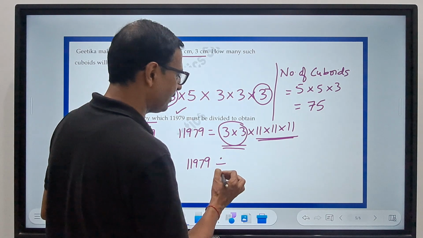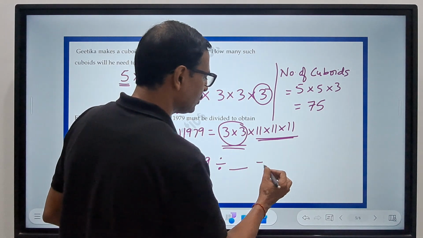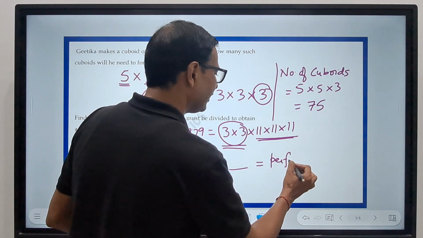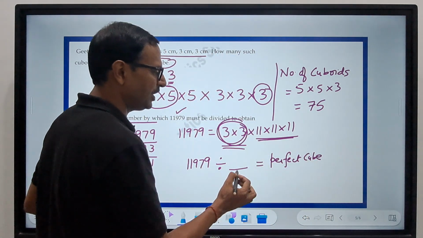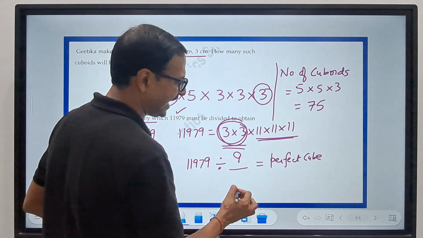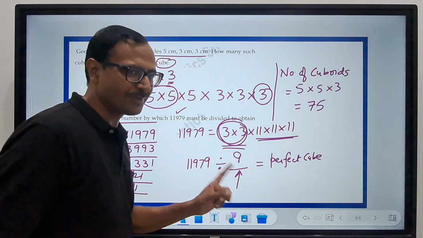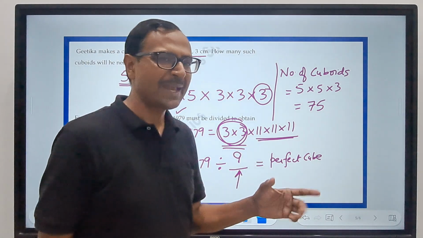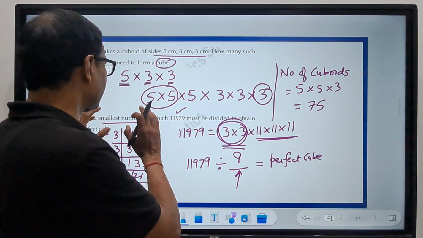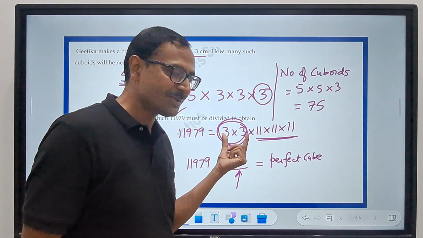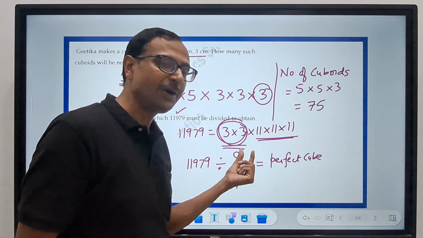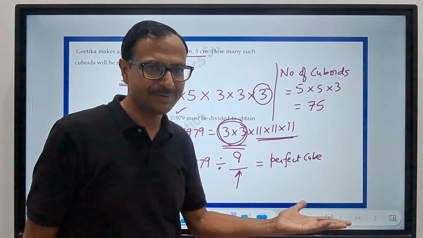And therefore 11979 divided by what gives you a perfect cube? It will be divided by what? This, right? 3 into 3, 9, and that forms the answer of this particular question. Had the same question been by what I should multiply, then I need an extra 3. So it will be multiplied by 3 to form a perfect cube, right?